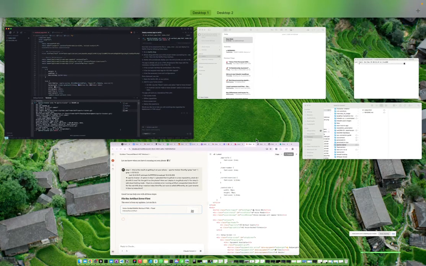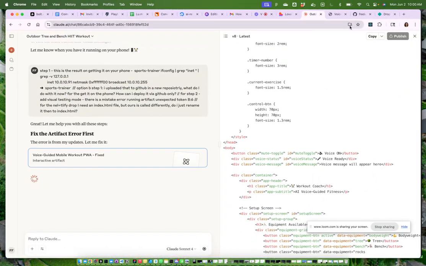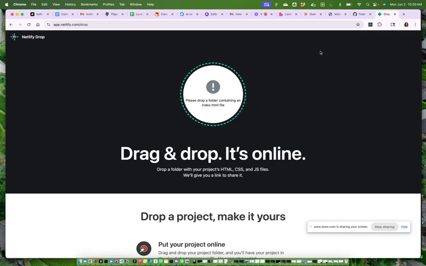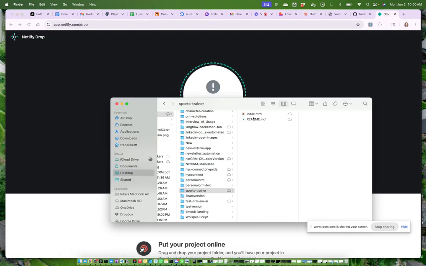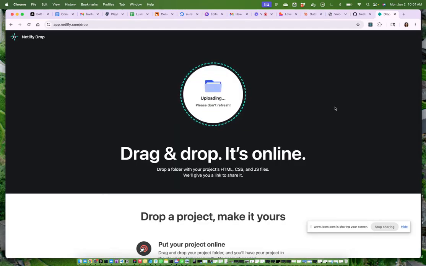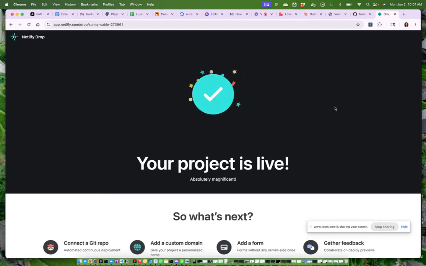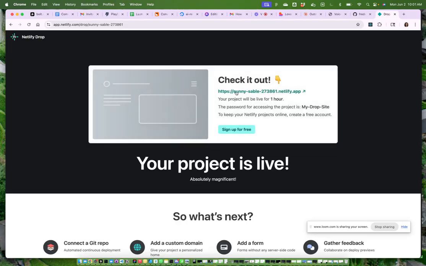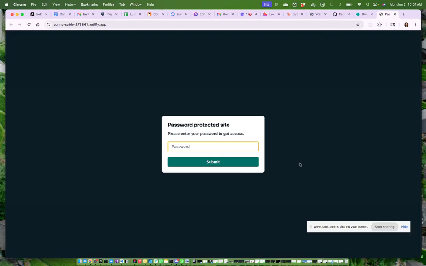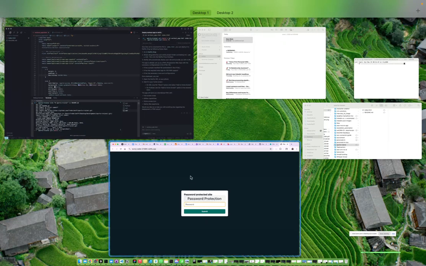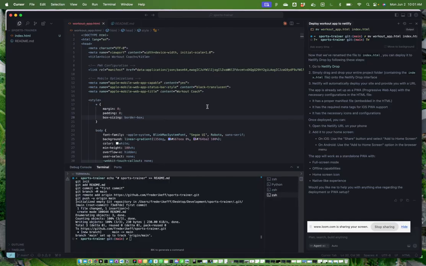Okay, now we have this. Now let's try, while this is still busy. We go here, and now we actually put the whole sports trainer in there. So now we don't refresh, this looks much better. Your project is live. Now check it out. So now let's go here. Password protected site, good to know. So let's quickly go here and see if we have a password.